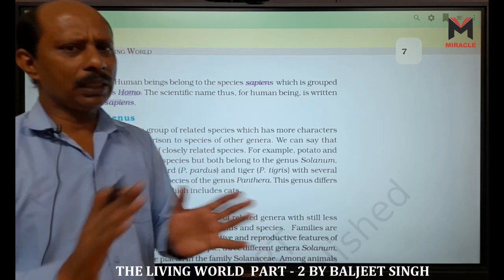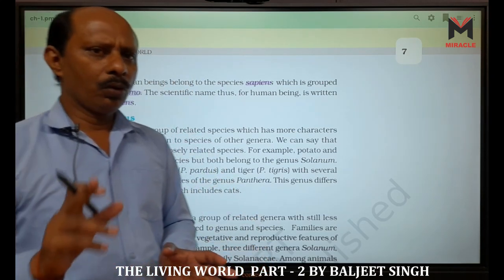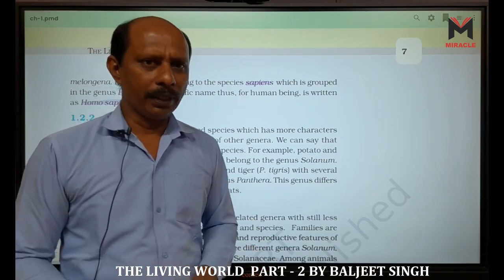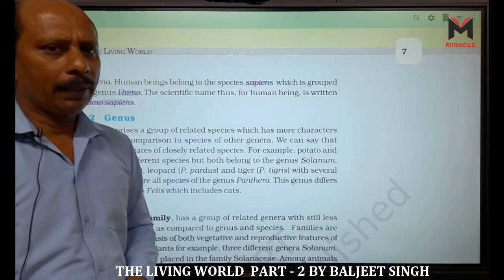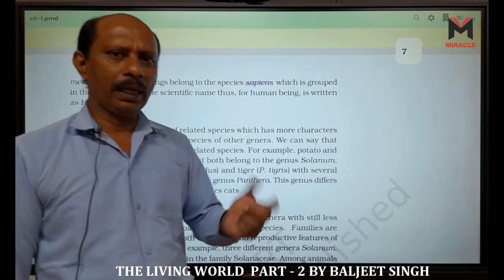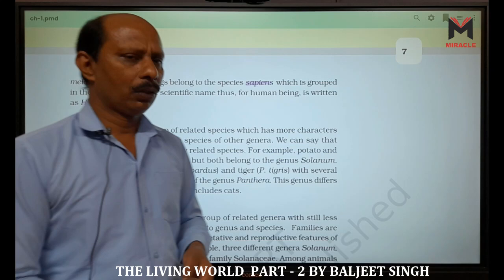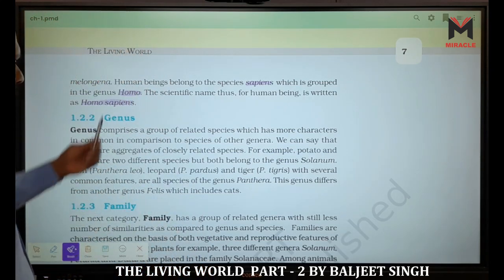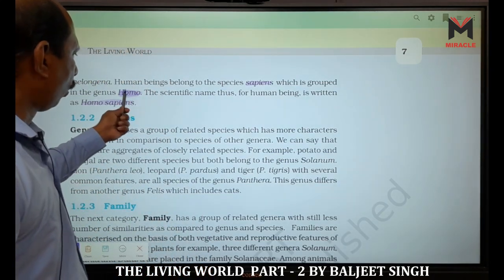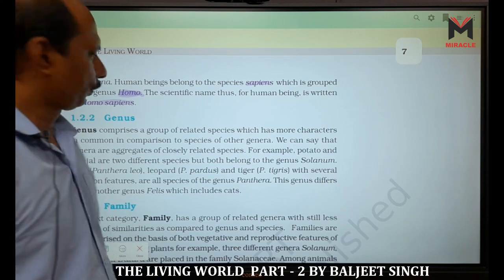Among these subspecies, only Homo sapiens is present today. The other two, Cro-Magnensis and Neanderthalensis, are extinct. So Homo is a genus in which only one species is there, that is sapiens.